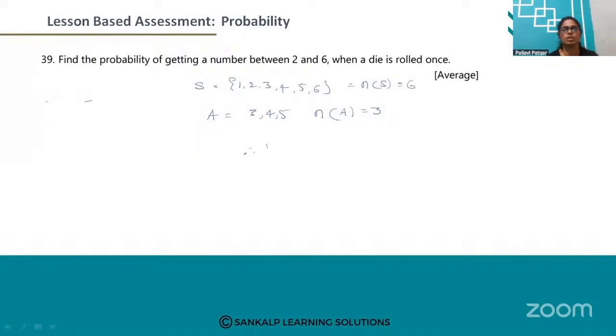So therefore, probability of an event is equal to 3 divided by 6. So this is equal to 1 by